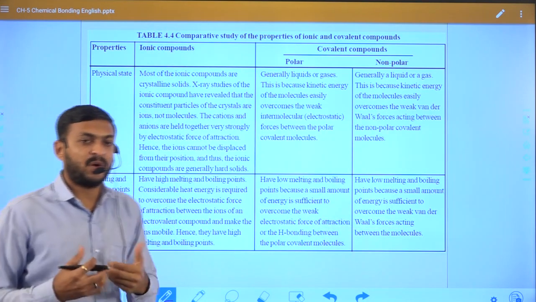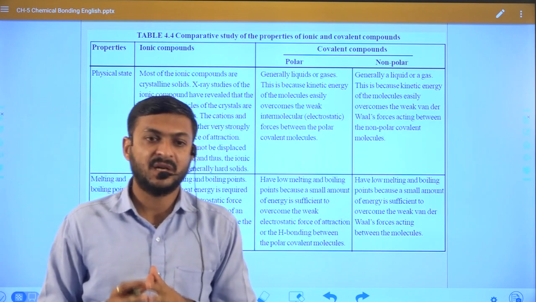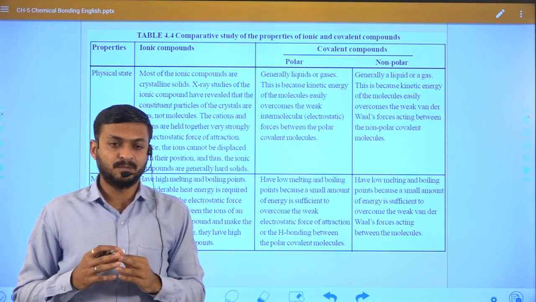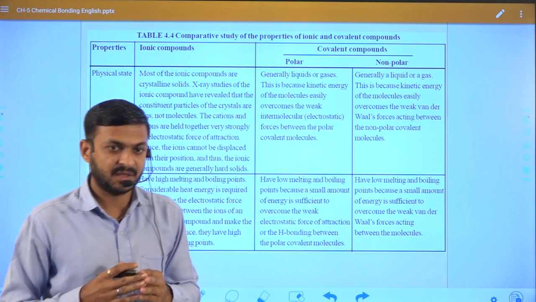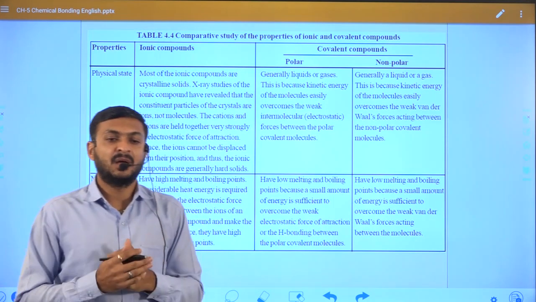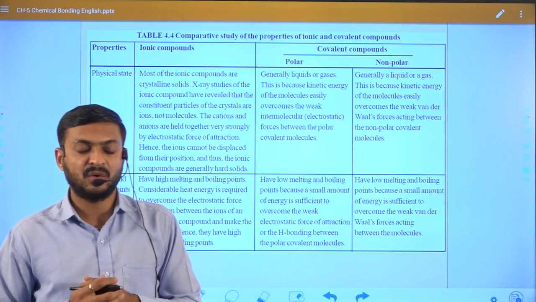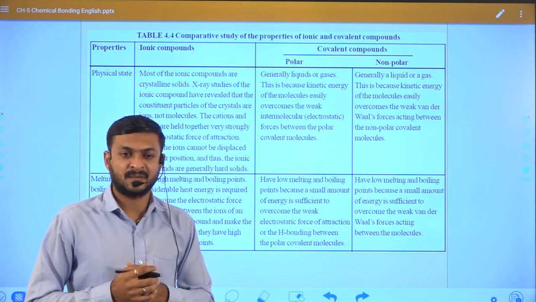Now the next point, that is physical state. Generally, as we already know, most of the metals exist in solid state, while non-metals are liquid or gaseous.